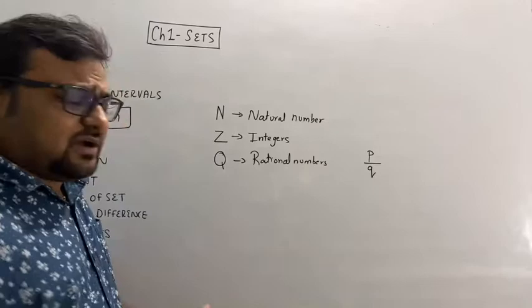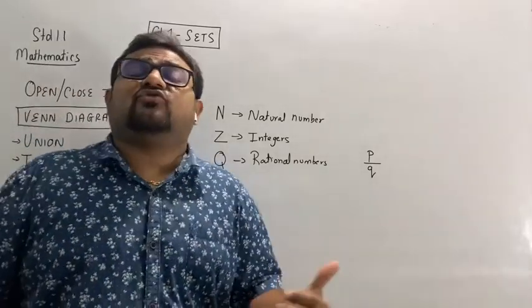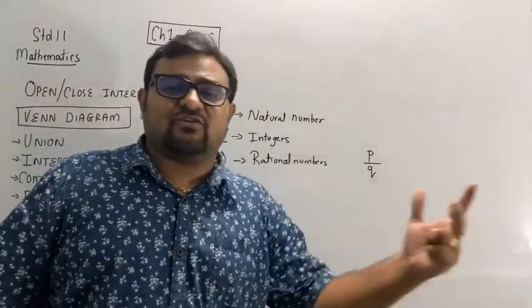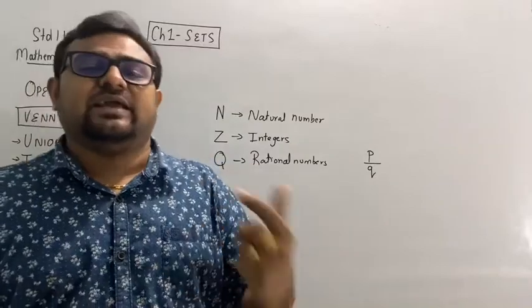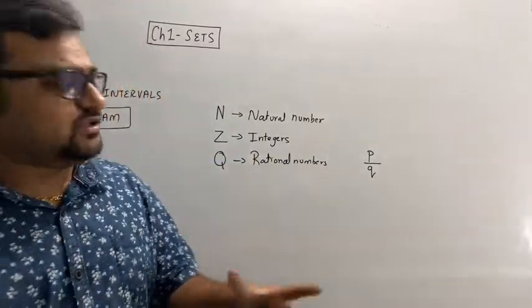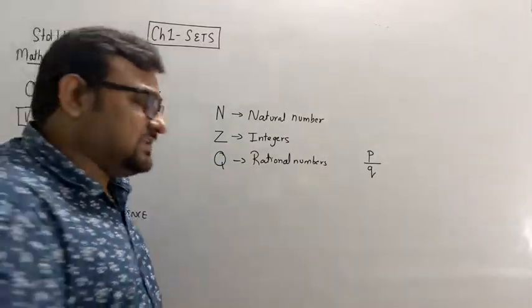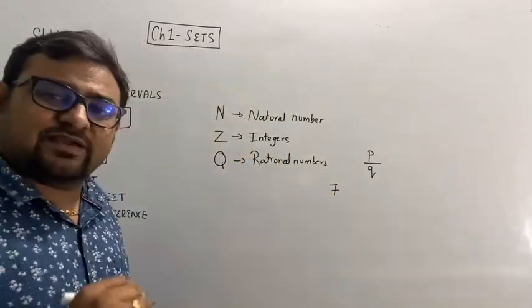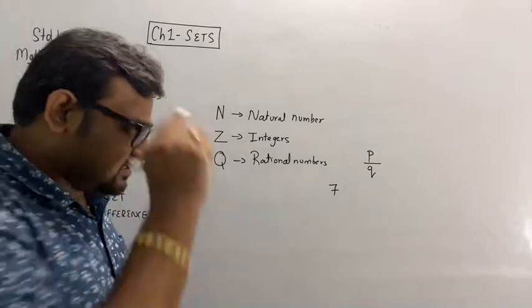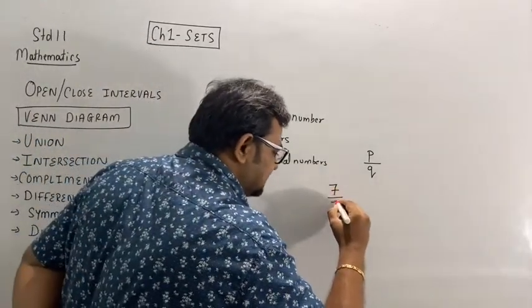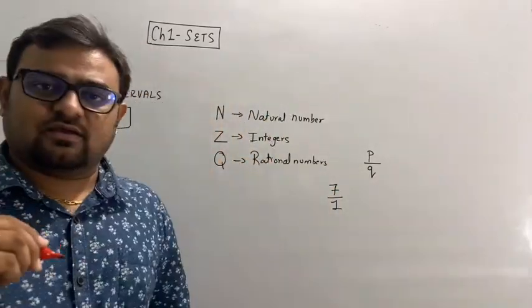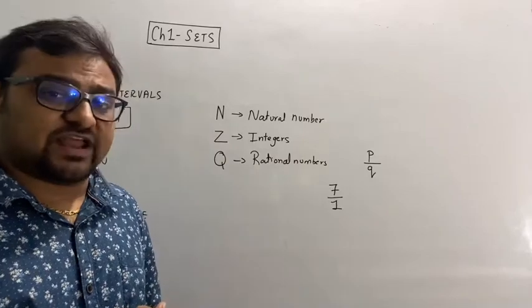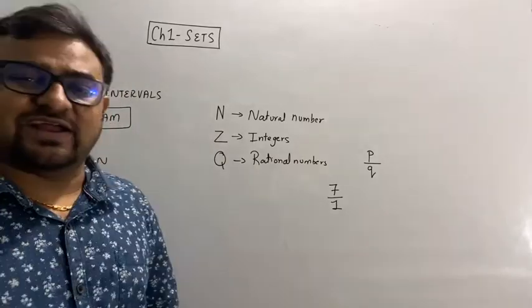Numbers you can express as fractions like 2 by 5, 3 by 5, 4 by 5, 7 by 8, 10 by 11, and so on. Now, every integer, if I take 7, can it be a rational number? Yes, I can express it as 7 by 1. So I express it in the form of a fraction, so this is a rational number.